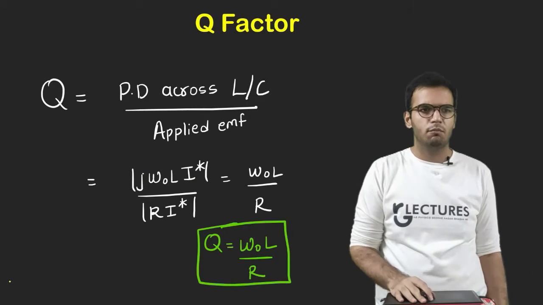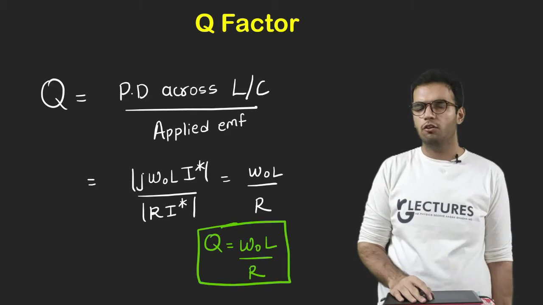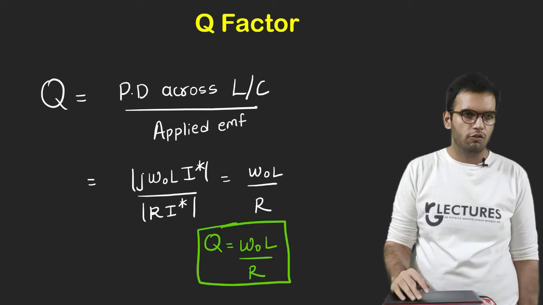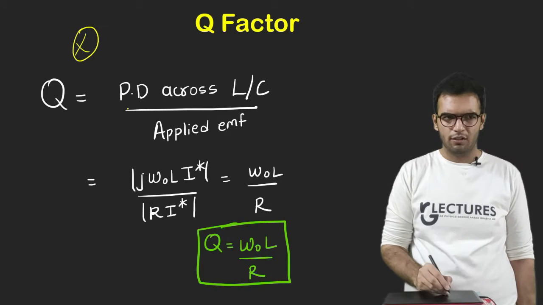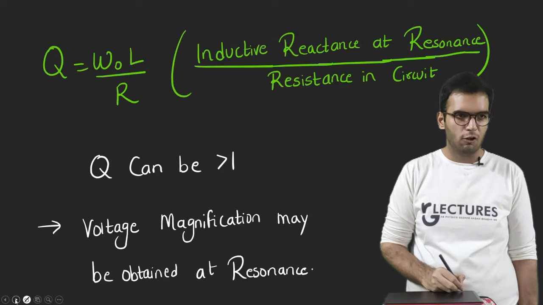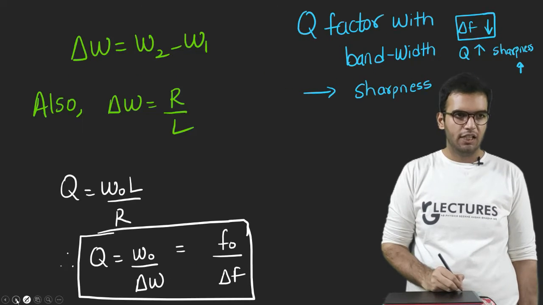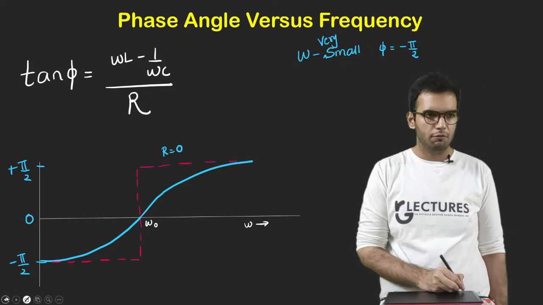And finally, talking about Q factor. Q factor applies in both series resonance as well as parallel resonance. So Q factor is defined. This is not a good way to express Q factor, because there is a second way also which I will explain here. So what is Q factor? Let me explain that first.